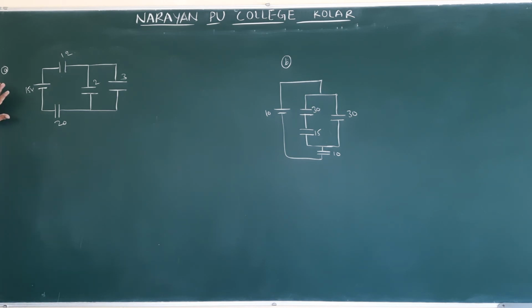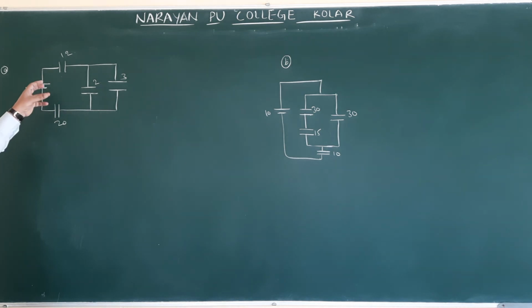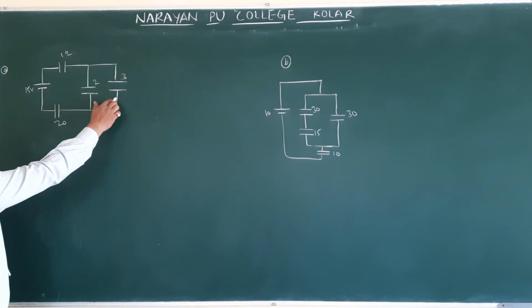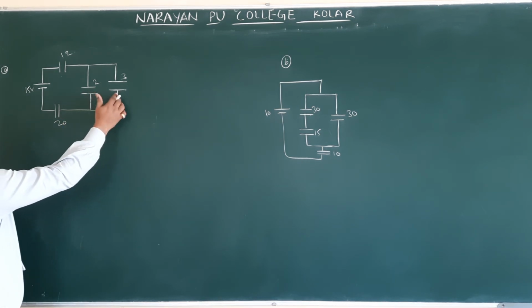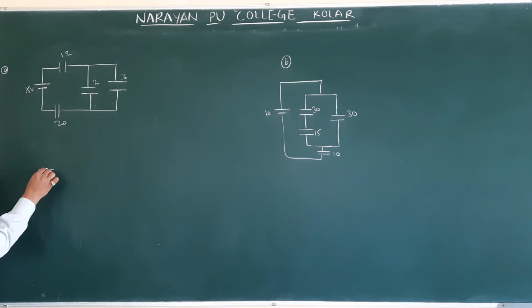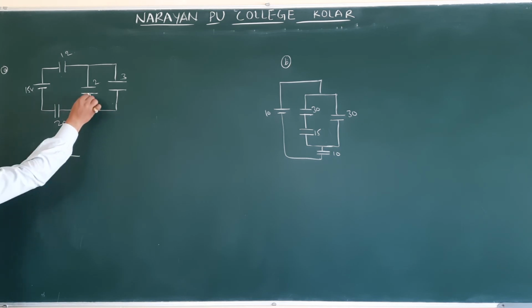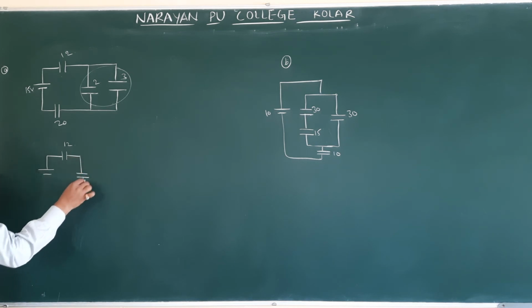How to solve this one? Up to now we discussed only series and parallel. Now both combinations are there. In this case, first we can find the resultant capacitor, and first we will see the total charge. How are these two capacitors connected first? These two capacitors are connected in parallel. What is the formula? C1 plus C2, that is 2 plus 3. Therefore, in place of these two, how much will you get? This is 12.